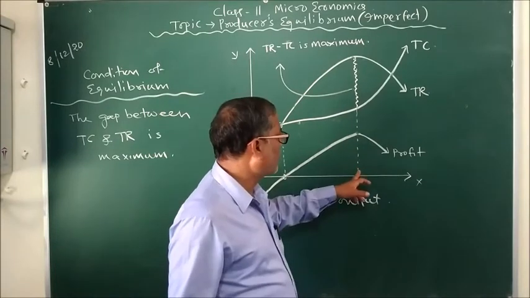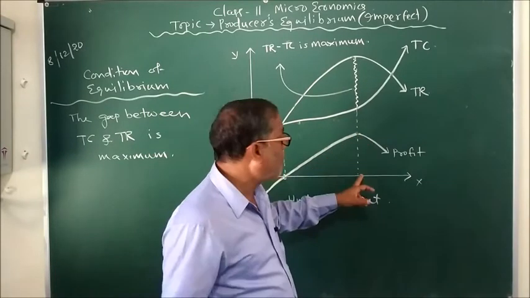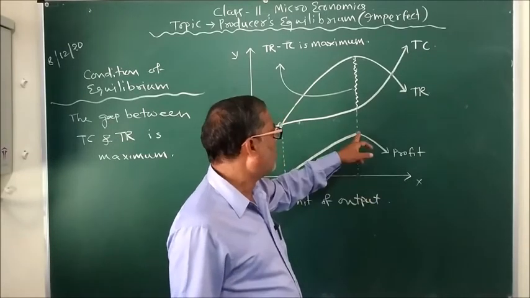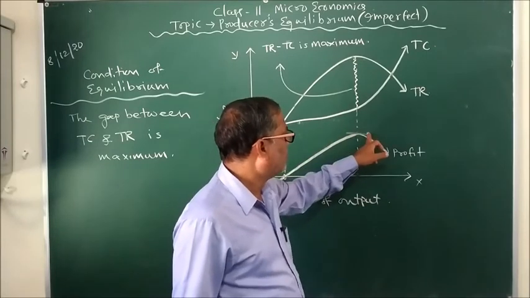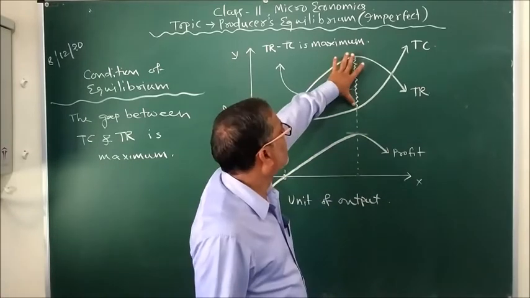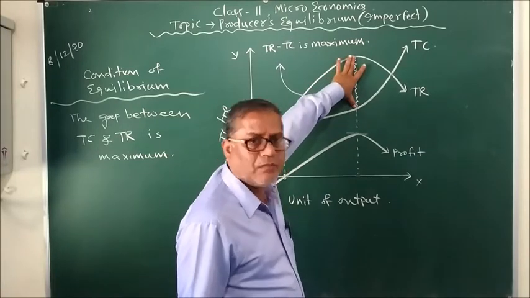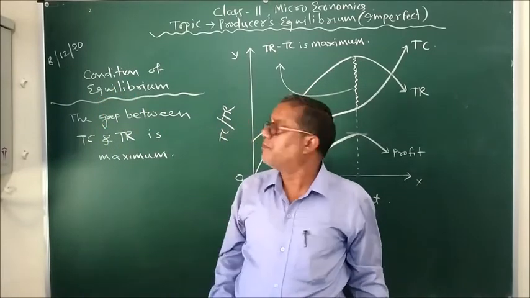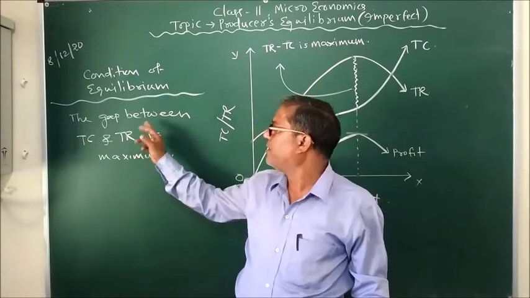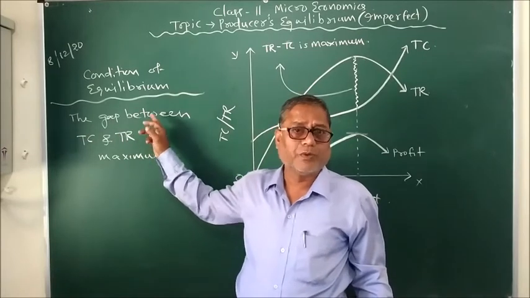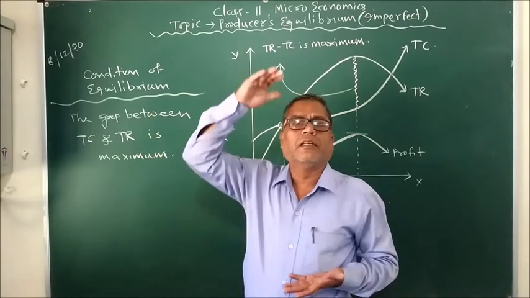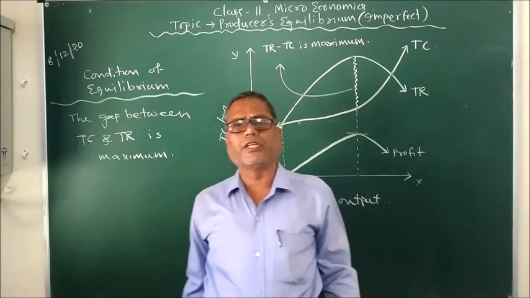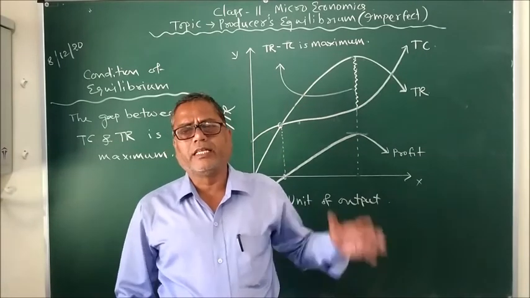That's why the producer would stop its expansion of output at this level, where either the total profit is maximum or the difference between TC and TR is maximum. That's why the condition for equilibrium in an imperfect competition, or imperfectly competitive market, is that the difference between the TC and TR curves must be the maximum. That is all about how a producer attains equilibrium in a perfectly competitive market and in imperfect competition.